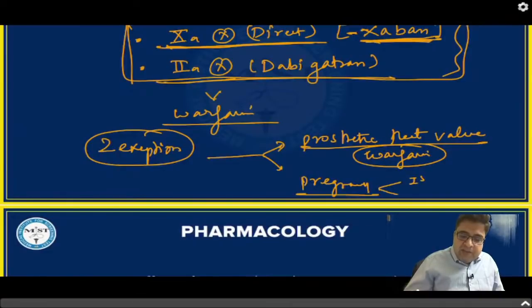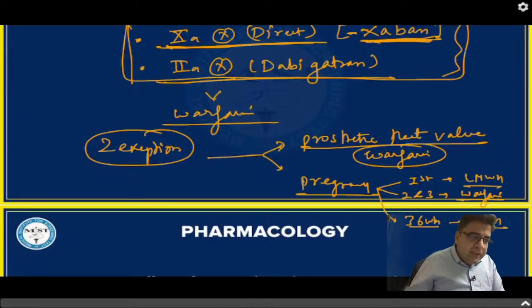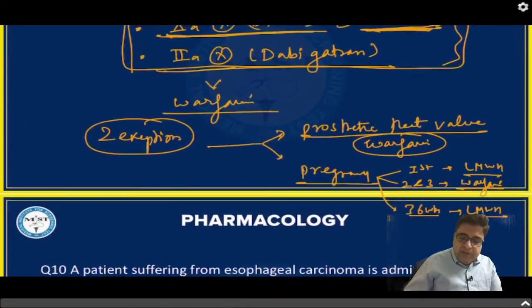In the first trimester, we give low molecular weight heparin. For the second and third trimester, we give warfarin. And at 36 weeks, we again put the female on low molecular weight heparin. So if the female is pregnant and you want to discharge her: first trimester, give heparin; second and third trimester, give warfarin; and at 36 weeks, you again put her back on low molecular weight heparin.